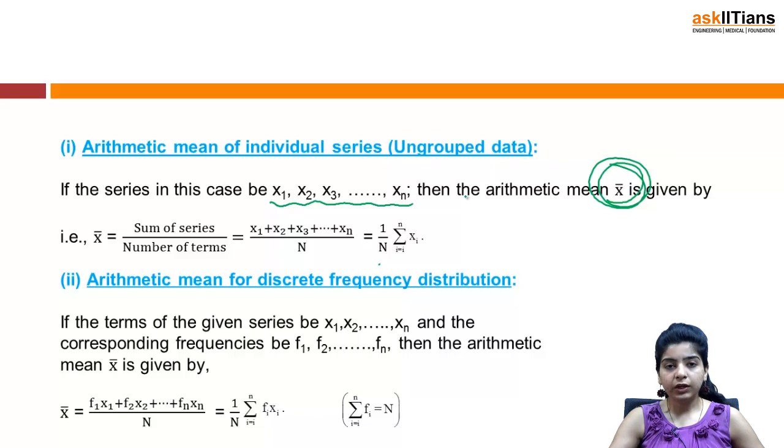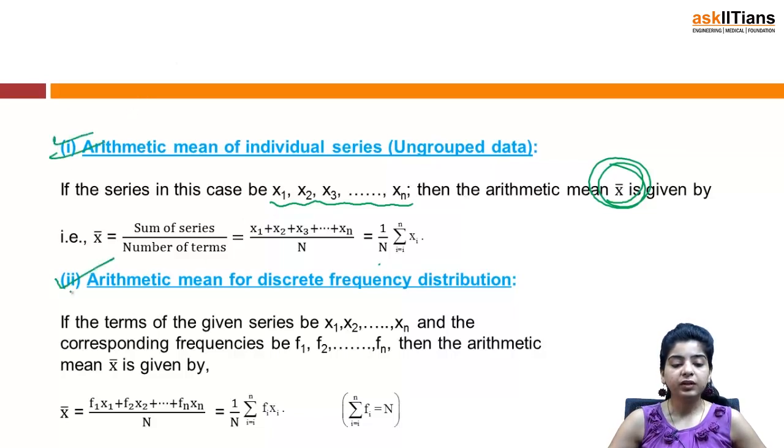So if you have your data in the form of individual series, that is completely raw data, you are given certain numbers, then in order to find your arithmetic mean, you just add up all those observations and divide that sum by the number of observations. So the formula in this case becomes x bar is equal to 1 by n sigma xi. Sigma xi is the sum of all observations. So this is quite simple, I suppose.